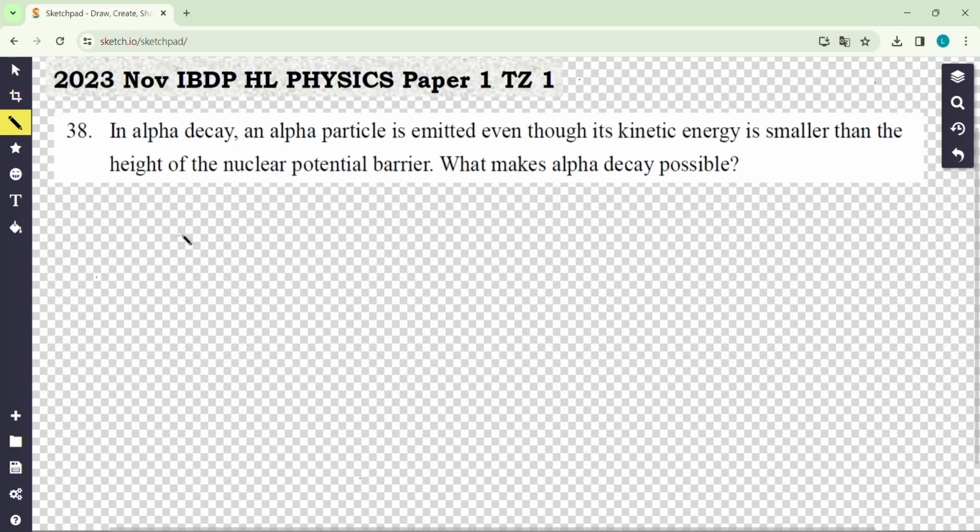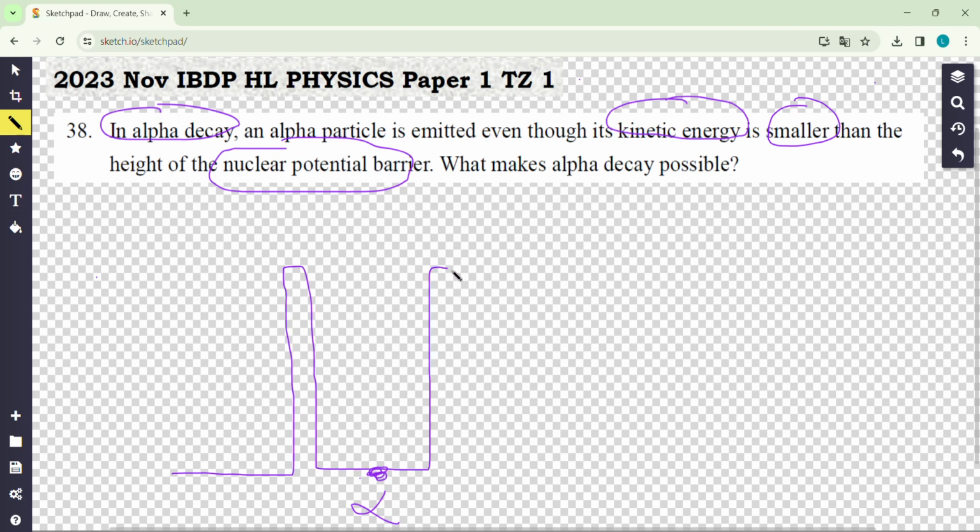Question 38 is about alpha decay, where the kinetic energy of the alpha particle is smaller than the potential energy. So how can it come out from the potential barrier? It means that the alpha particle is here, the nucleus is here, there is a high potential barrier, and this energy is larger than the kinetic energy